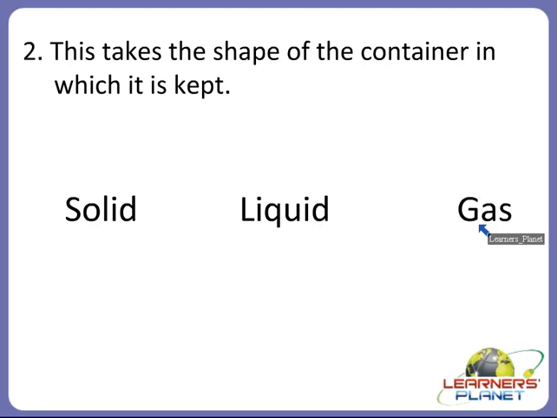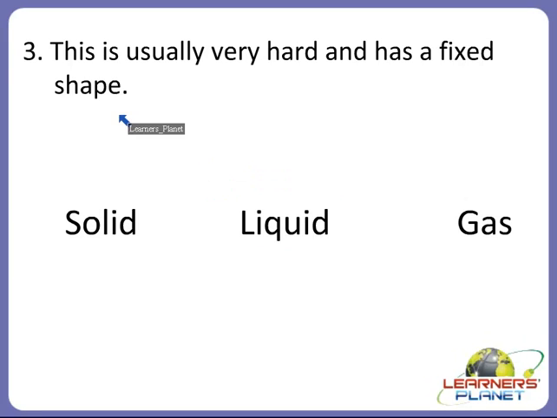And if we will pour it in a bowl, it will take the shape of a bowl. So, which state of matter takes the shape of the container in which it is kept? Yes, it is the liquid state. Alright children, now next one.